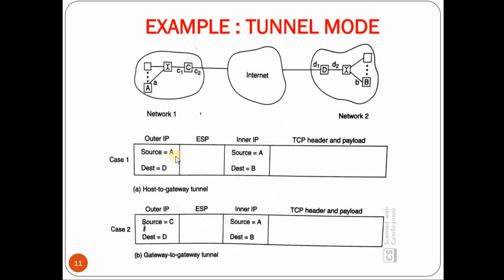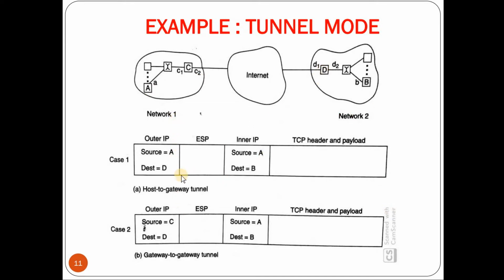So in case 1, the outer IP header has the source A and destination D. Basically A is sending the packet to D, so it is initially routed to D. On receiving the packet, D will authenticate the user A. If the authentication is successful, then D will strip off the outer IP header.